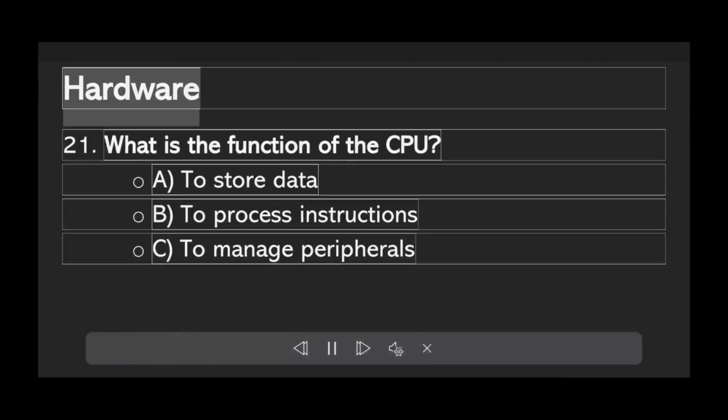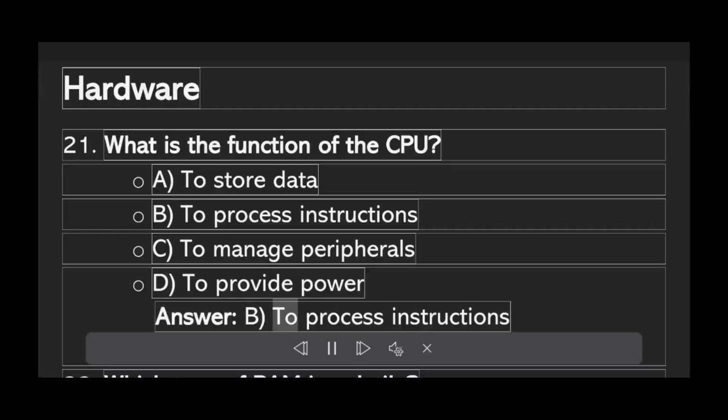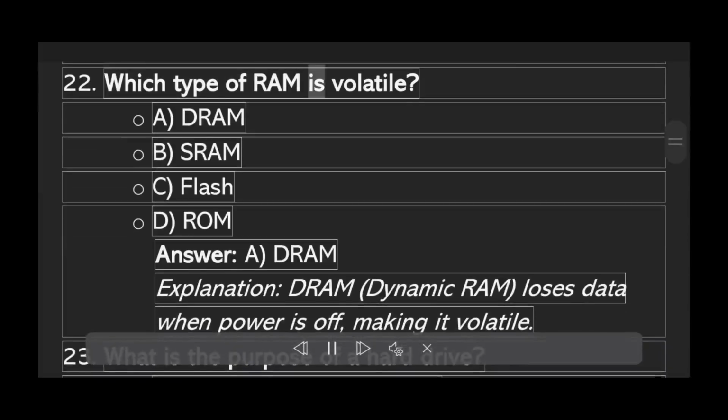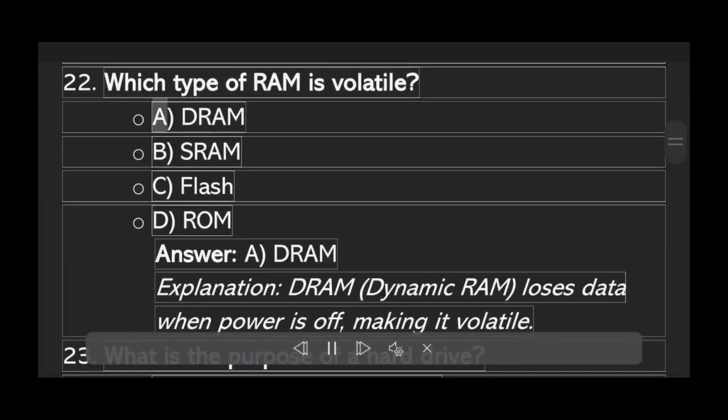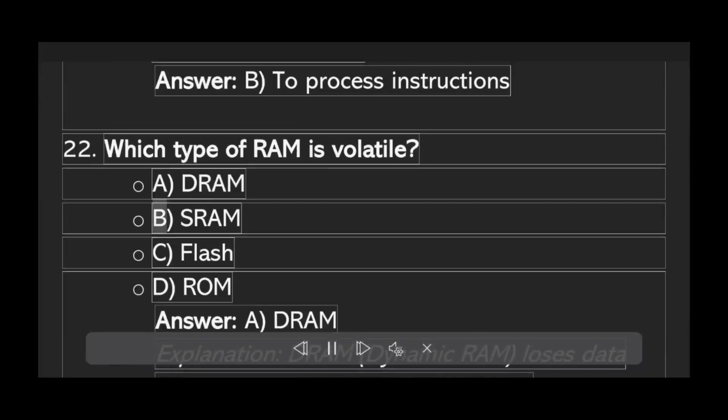Hardware. What is the function of the CPU? A. To store data. B. To process instructions. C. To manage peripherals. D. To provide power. Answer B. To process instructions. Which type of RAM is volatile? A. DRAM. B. SRAM. C. Flash. D.